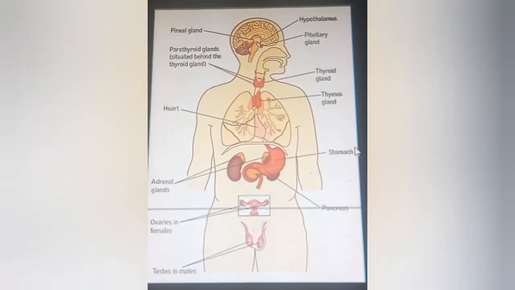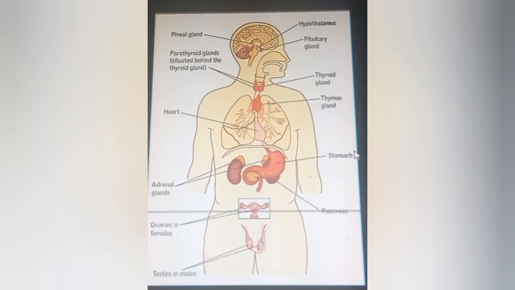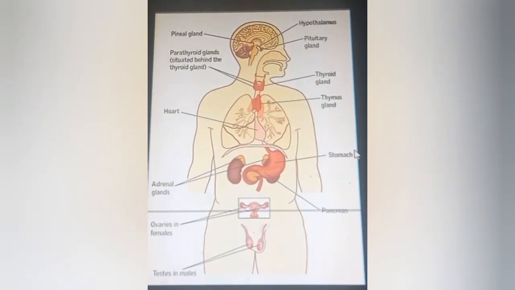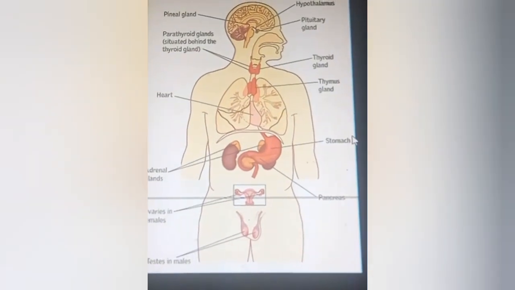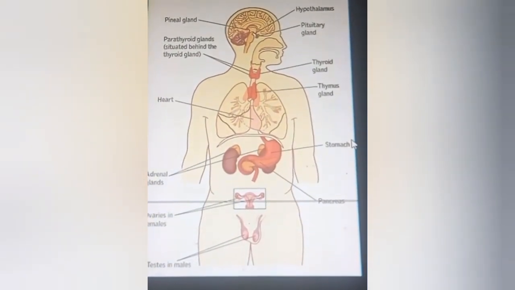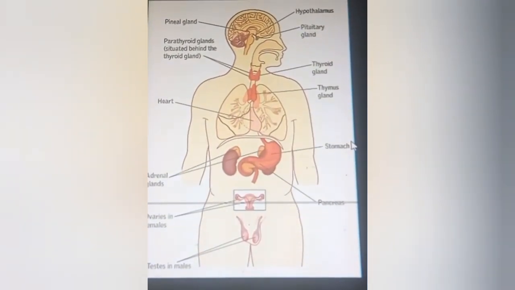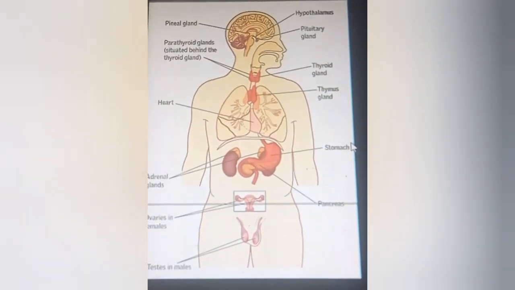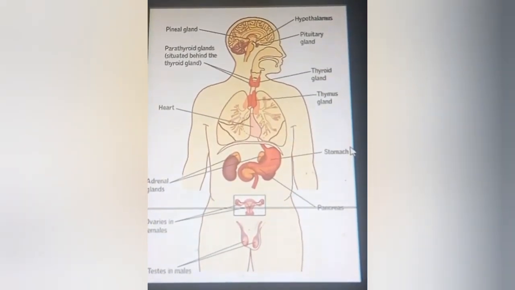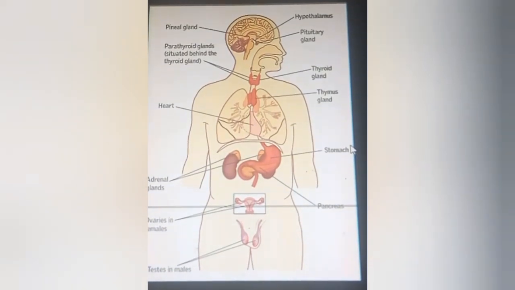Next gland is the adrenal gland. These are situated one on the upper pole of each kidney. Here the adrenal gland has two parts, the adrenal medulla and the adrenal cortex. The adrenal cortex secretes mineralocorticoids and glucocorticoids, but the adrenal medulla secretes adrenaline, noradrenaline, dopamine, etc.